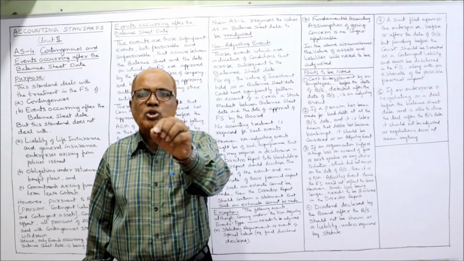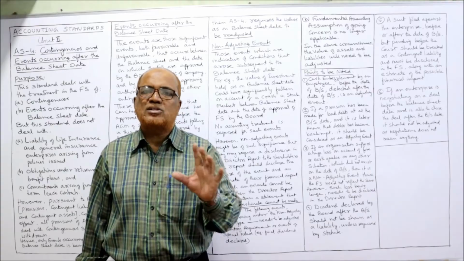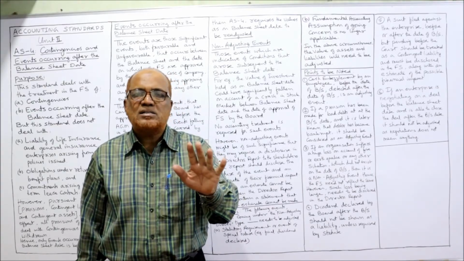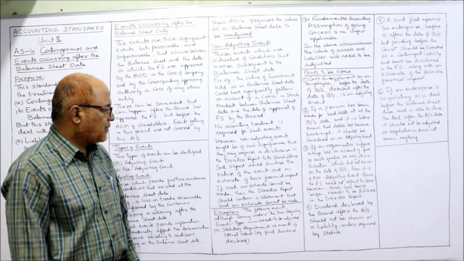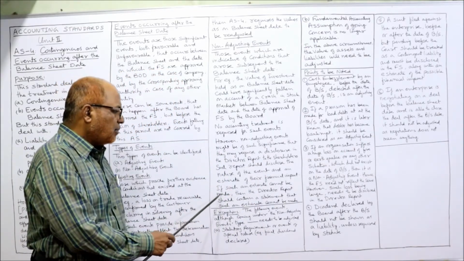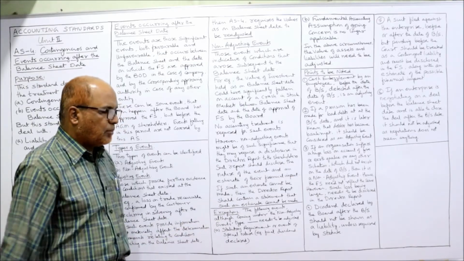This information should be given to the shareholders by the directors in the directors' report, but no adjustment is required in the financial statements. Now if such an estimate cannot be made, then the directors' report should contain a statement that such an estimate cannot be made.